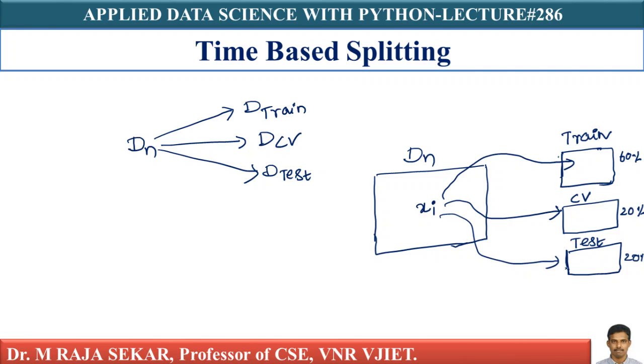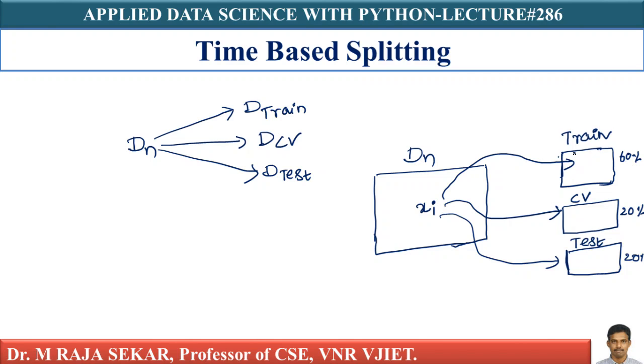Which means any given point xi can go into any of the three data sets: train, cross validation, or test. That's what random sampling means.